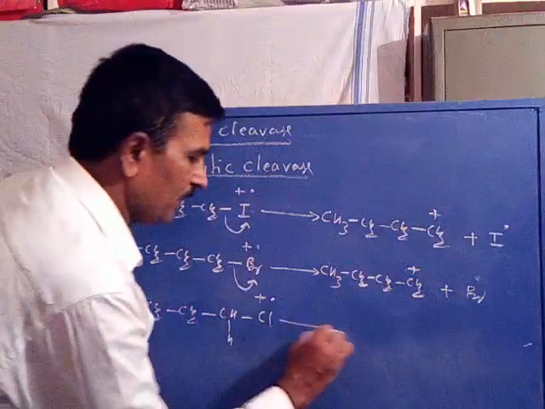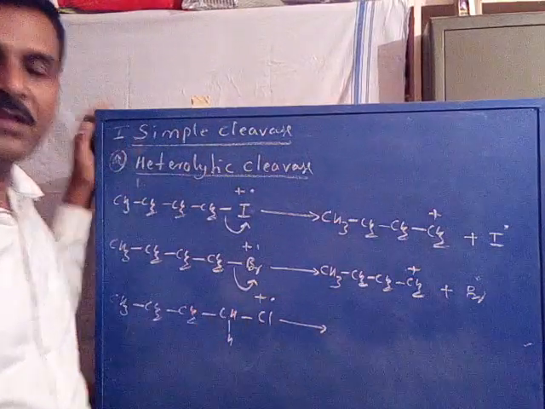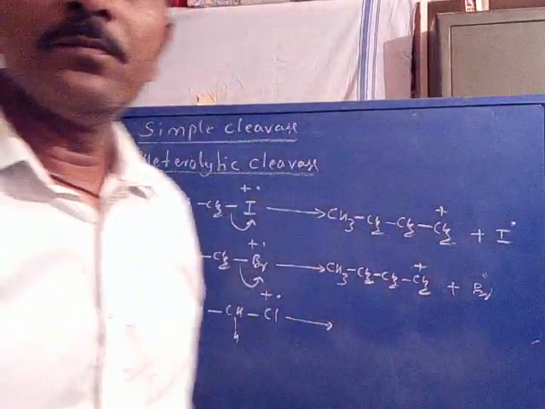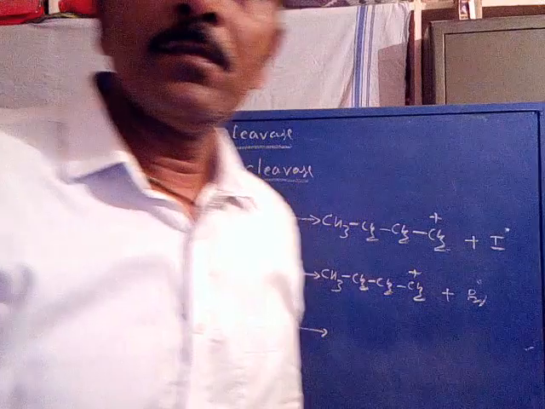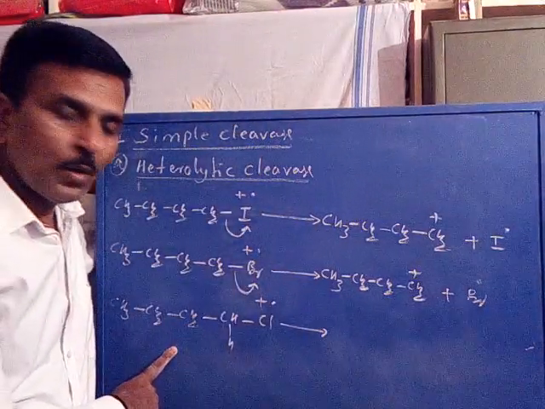Now coming to the third example, N-butyl chloride.